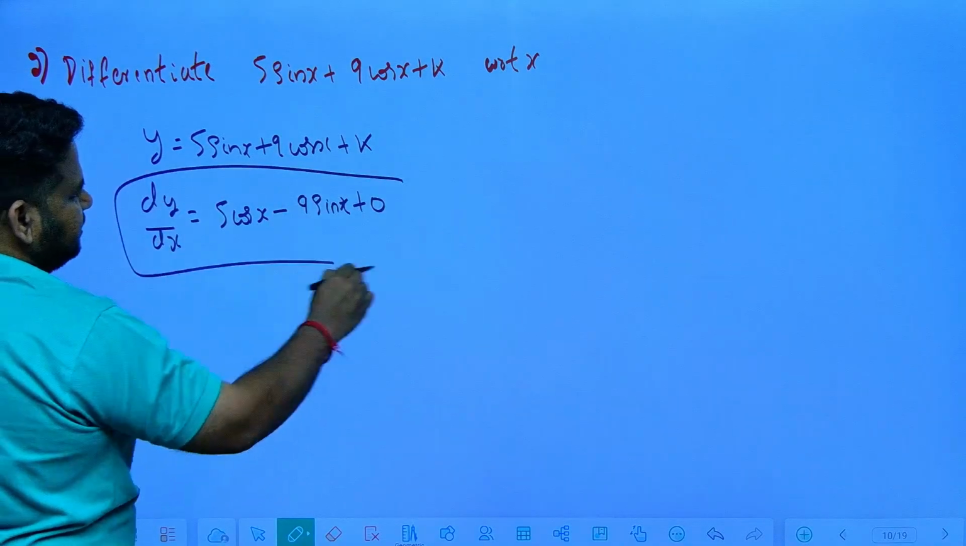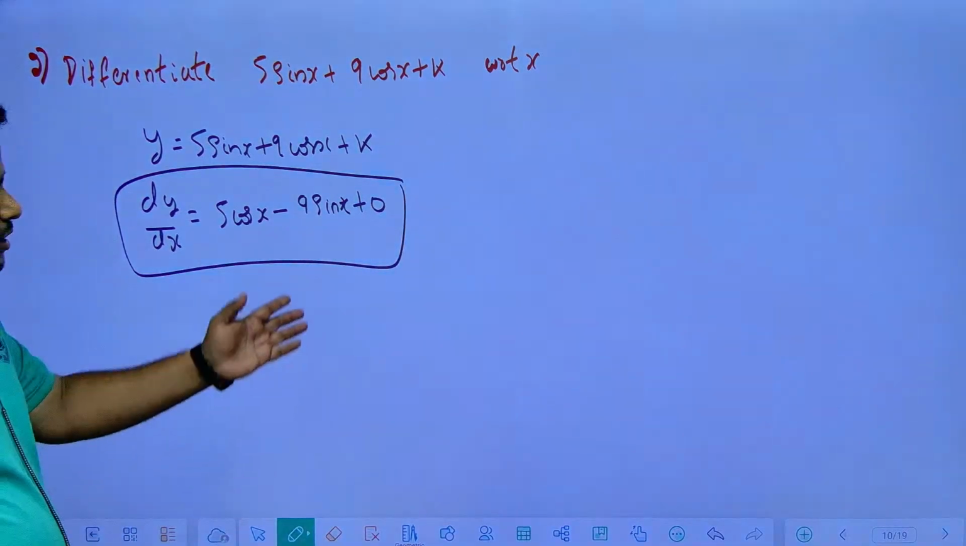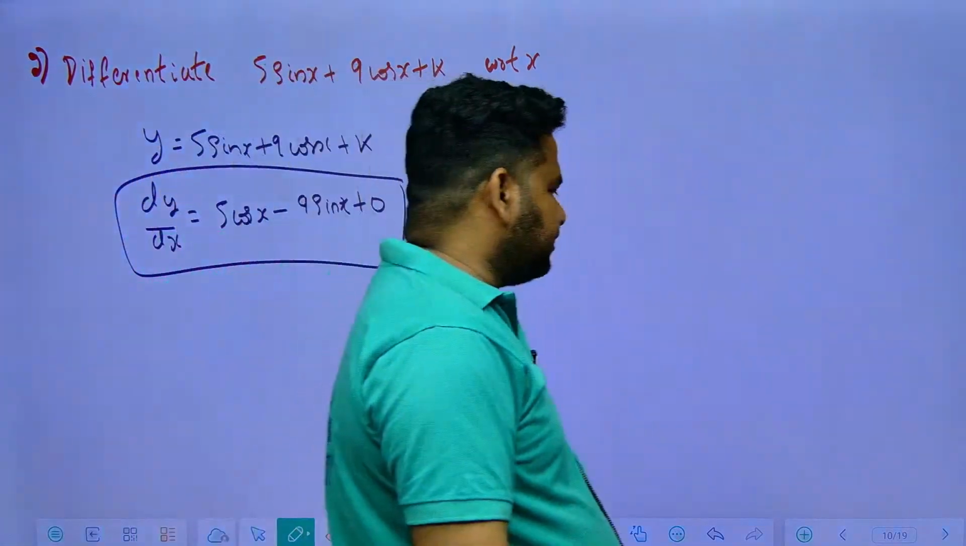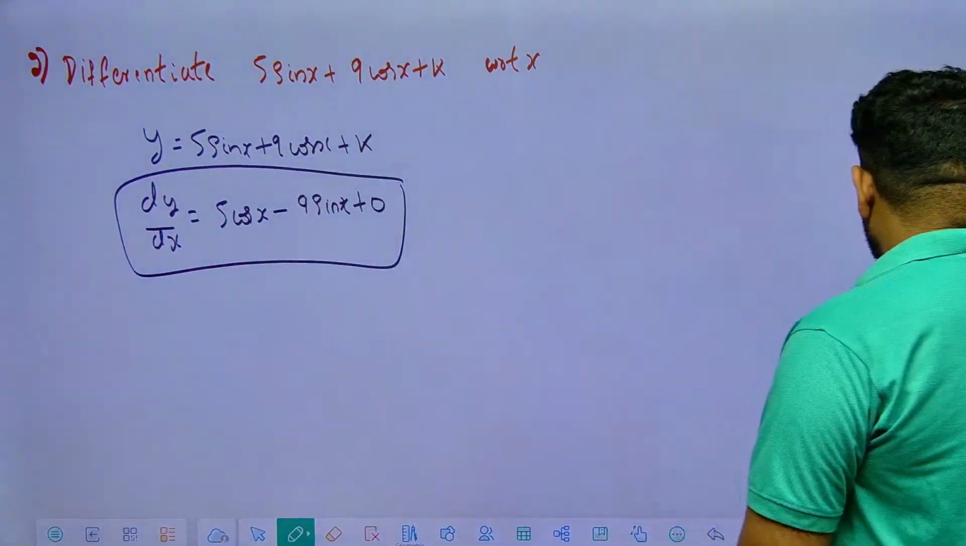So this will be the answer, friends. You can ignore the 0 or you can write it with this. This is plus 0 because the derivative of a constant is 0.